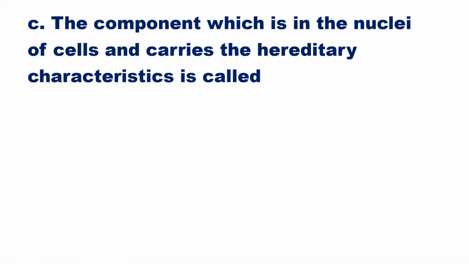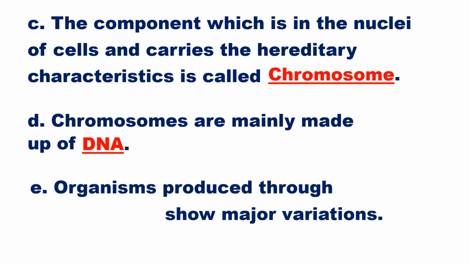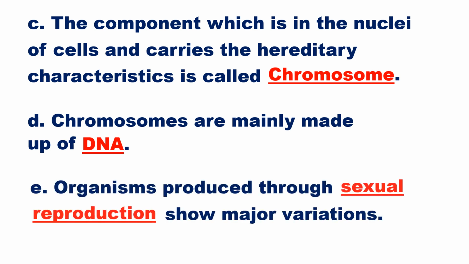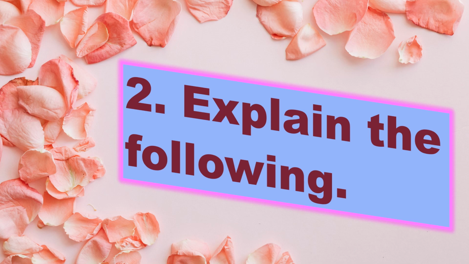C. The component which is in the nuclei of cells and carries the hereditary characteristics is called chromosome. D. Chromosomes are mainly made up of DNA. E. Organisms produced through sexual reproduction show major variations. Question 2. Explain the following.